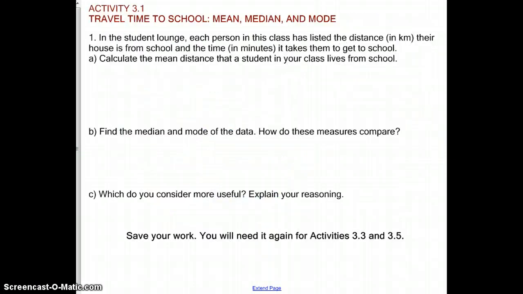Okay, then let's look here at activity 3.1. To do this, you're going to need to go to the student lounge. And on the student lounge, it gives a list of different people in this class, how long in distance and time it takes them to get to school. We want to calculate the mean, median, and mode of this data.